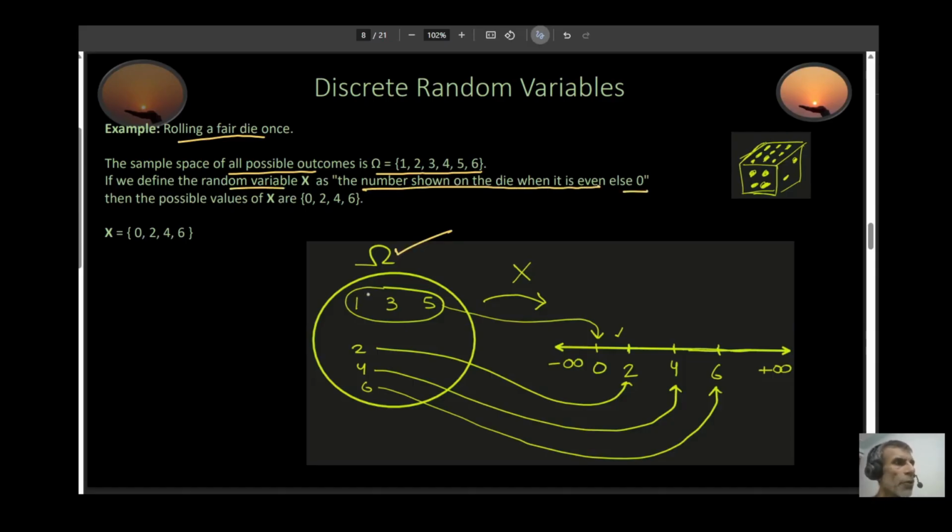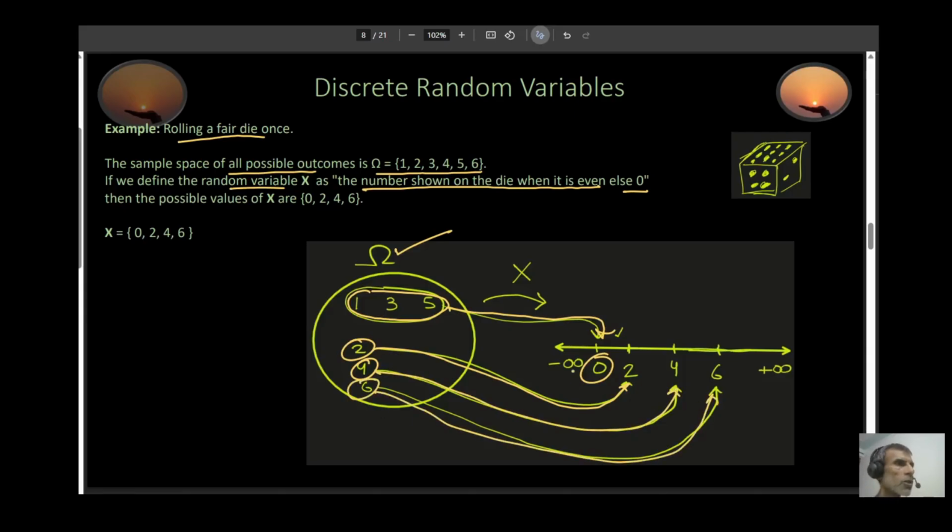In other words, if you roll your die and you get 1, 3, 5, then your x is going to take the value 0. On the other hand, if you get 2 on the die, your x is going to take value 2. If you get 4, it's going to take the value 4. And if you get 6, it's going to take the value 6 right here. So my x can take these values 0, 2, 4, 6.